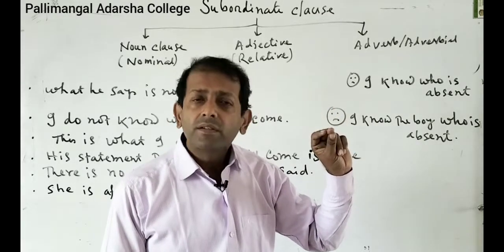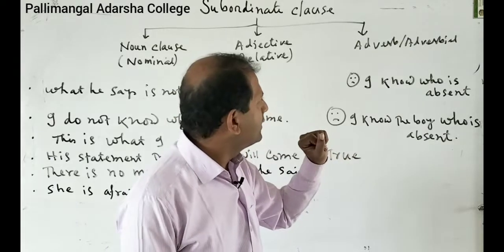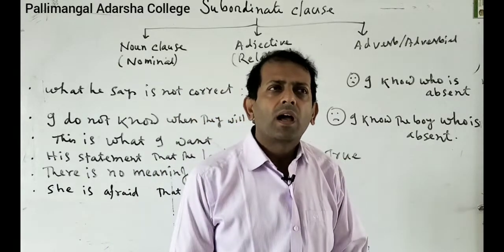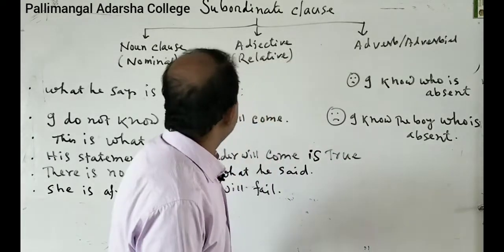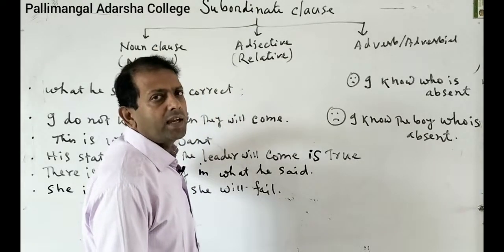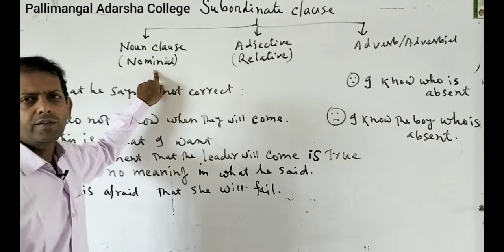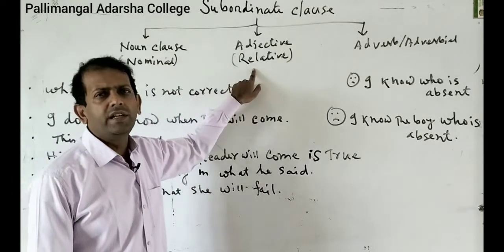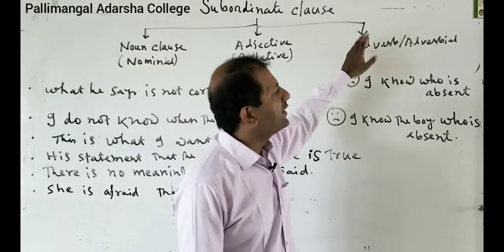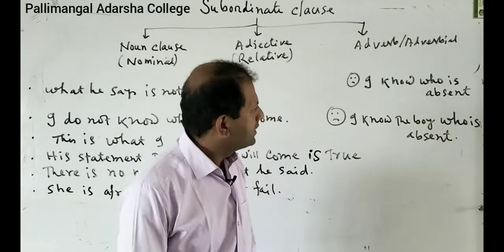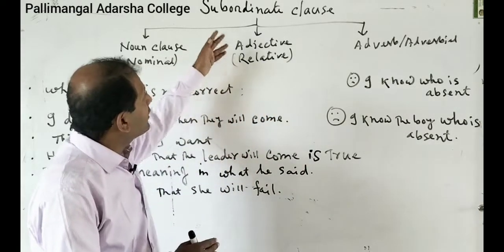Subordinate clause is divided into three types: noun clause, that is nominal clause; adjective clause, that means relative clause; and adverb clause or adverbial clause, whatever you call it. These are the main three types of subordinate clause.